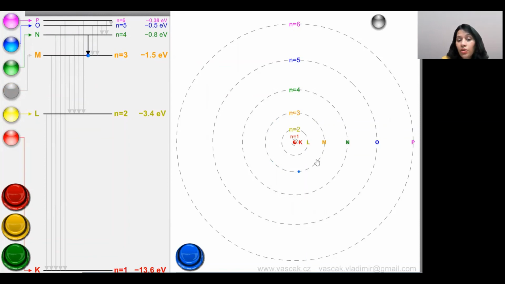In a similar manner, if the electron jumps from a lower orbit to a higher orbit, the energy difference between the two orbits will be absorbed and the electron is going to jump to the higher orbit. Based on the emission of energy, the hydrogen spectrum was plotted, and here you can see that when an electron from a higher orbit comes to the first orbit, the series of lines or wavelengths recorded is the Lyman series. Coming to the second orbit means the Balmer series, then we have the Paschen series, then Brackett, and we have the Pfund series. So I hope you have understood the topic now. Thank you, students.